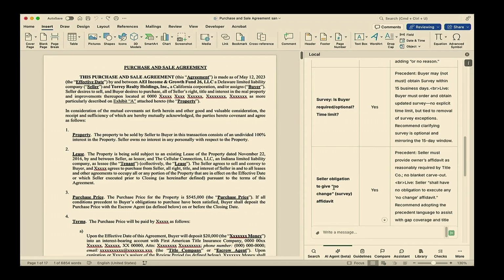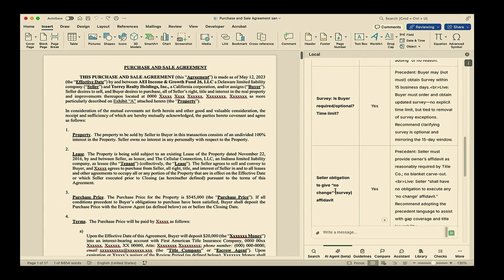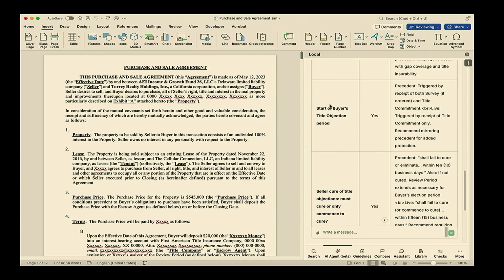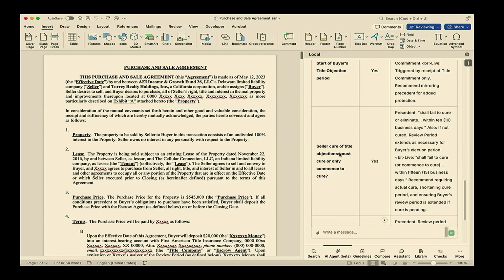The next two talk about making obligations optional or removing them entirely. This next one is kind of subtle. The words say one thing, but in reality, the implication is we can get a more robust insurance policy. So a number of changes, about 10 changes. All of them were found through analyzing other deals and comparing them to this one. And we were able to do that in just a couple seconds with a single prompt.